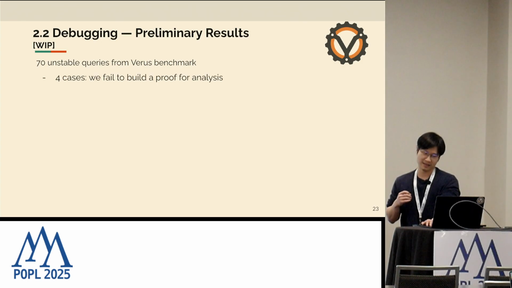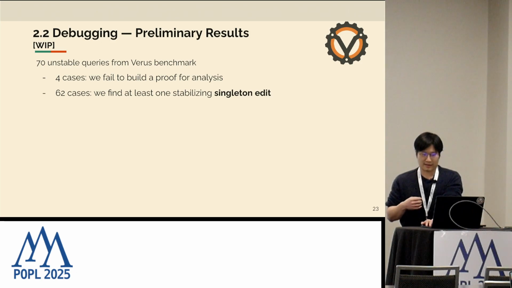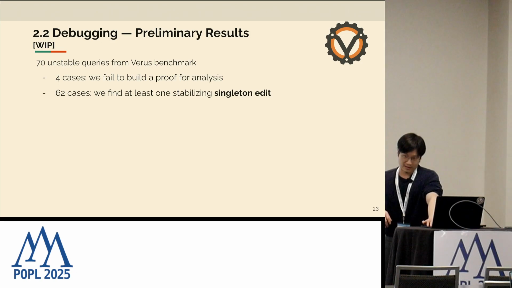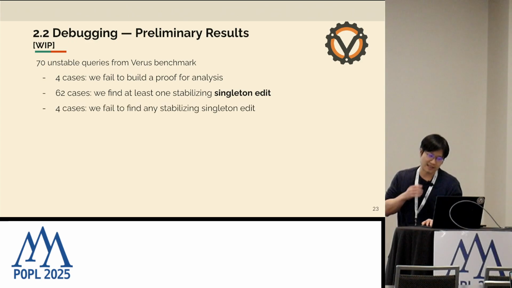In 4 cases, we cannot build a proof for analysis due to, say, some issues with Z3. But in 62 cases, we can find at least one stabilizing singleton edit. That is, the instability could be blamed on just a single quantifier. And in 4 cases, we didn't find any singleton edit that would fix it.